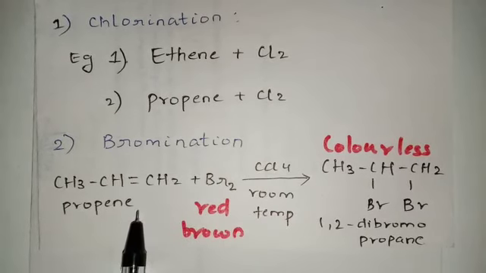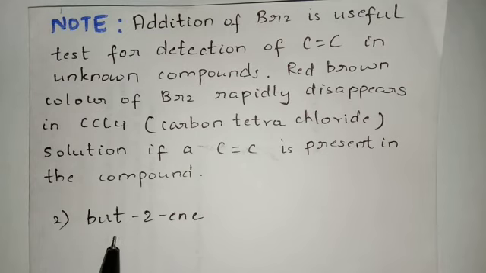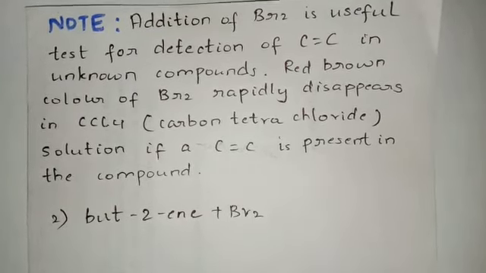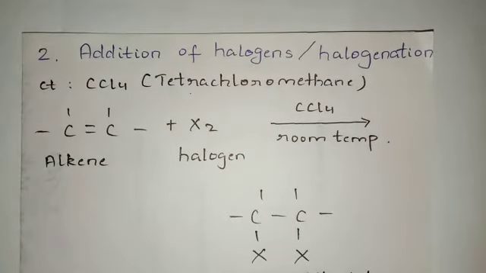Now this was the first example. Students, for bromination, I want you to solve one more example, that is for butene. Add Br2 in butene and obtain the product. So students, this was the second chemical property, halogenation. The remaining we'll continue in the next video.